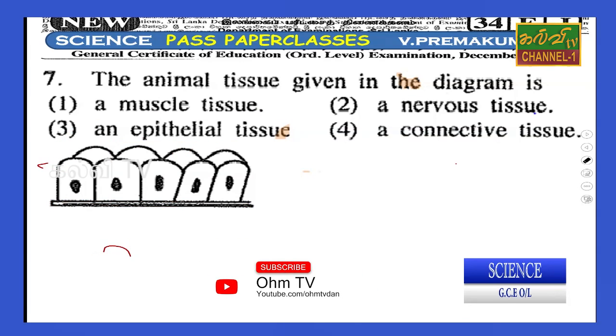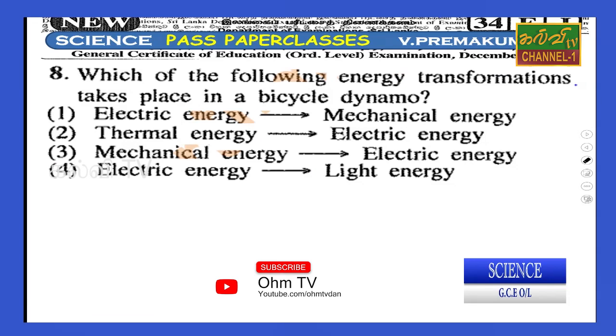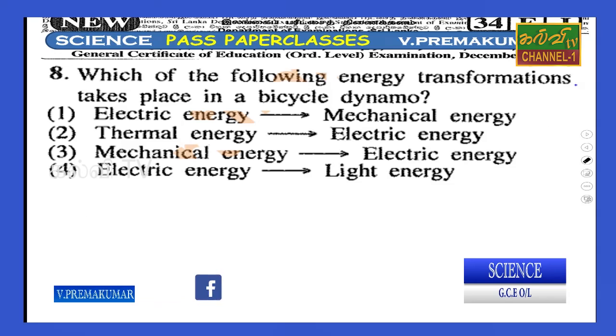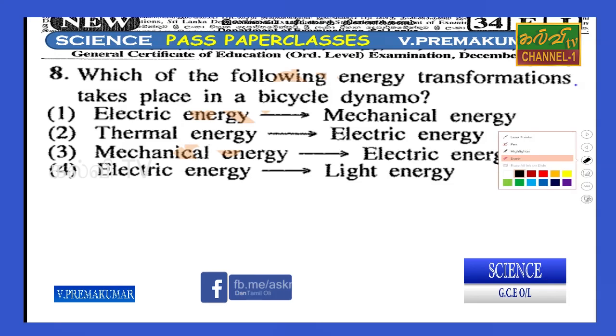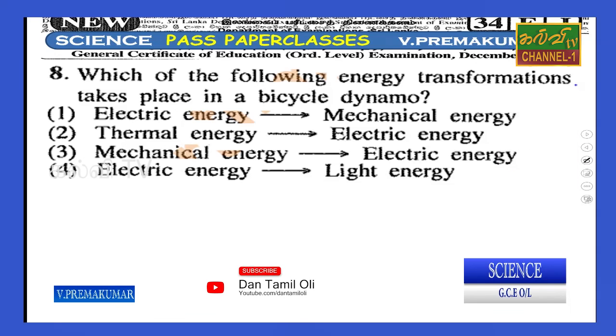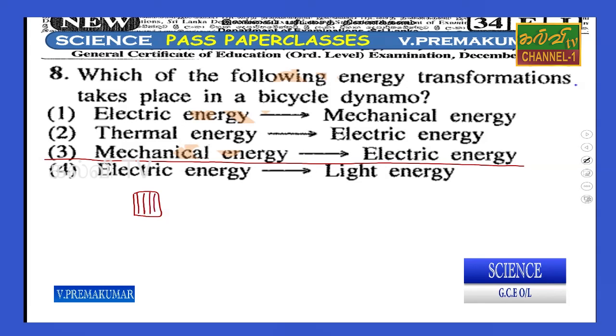Okay, the next one: which of the following energy transformations takes place in a bicycle dynamo? The answer is mechanical energy to electric energy. In a bicycle dynamo, there is a head, and the dynamo is here.